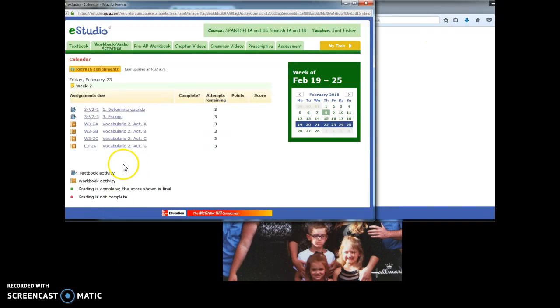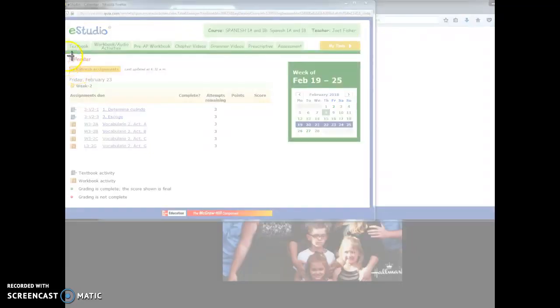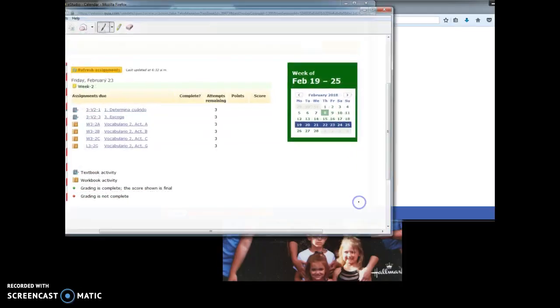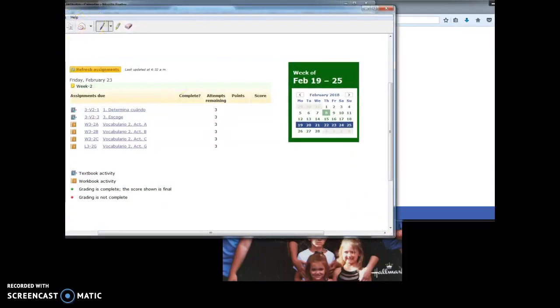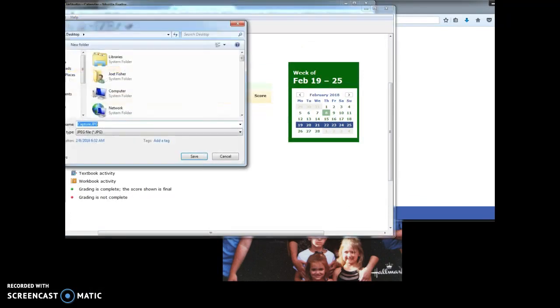And there's a second way you could do this too. You can do the Word document, or you could do the snipping tool. It's up to you. Okay, you could just do the snipping tool, snip, save as. Okay, let's just say vocab 2. Okay, save.